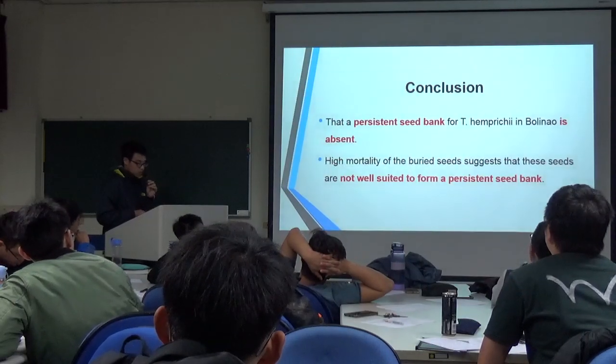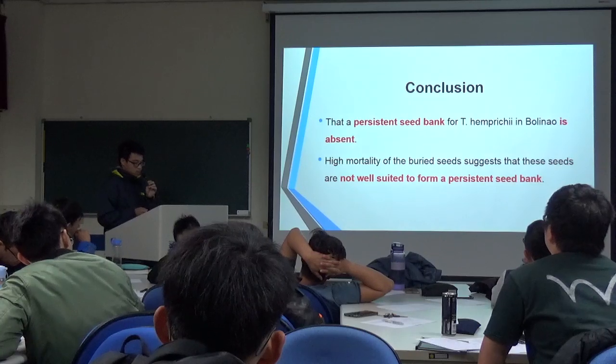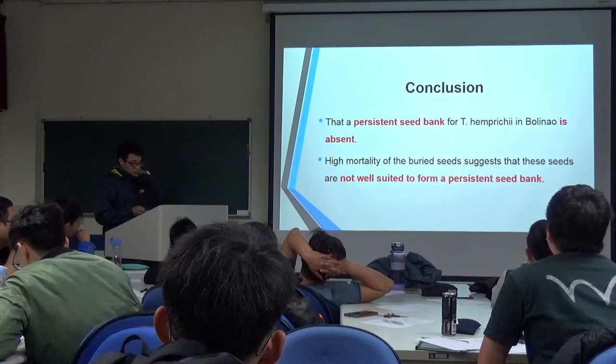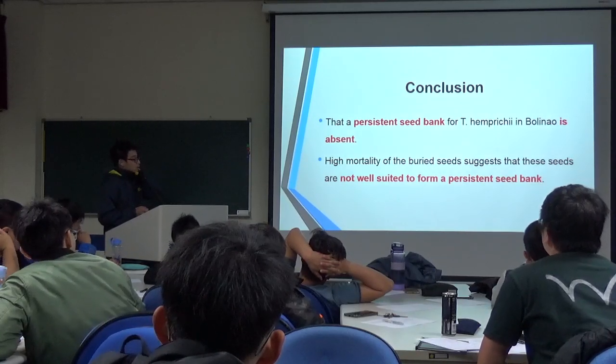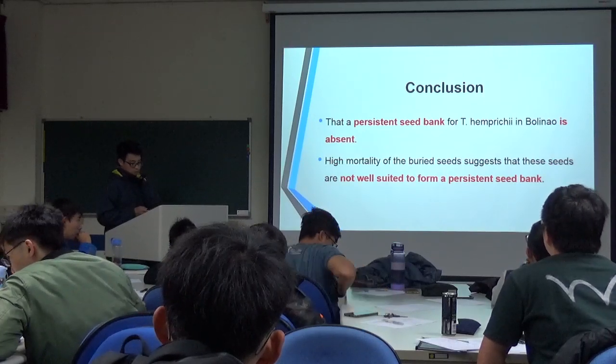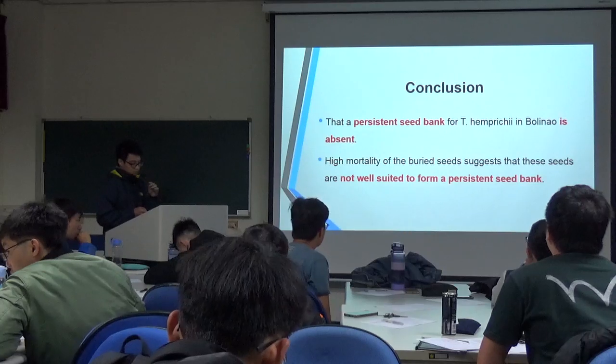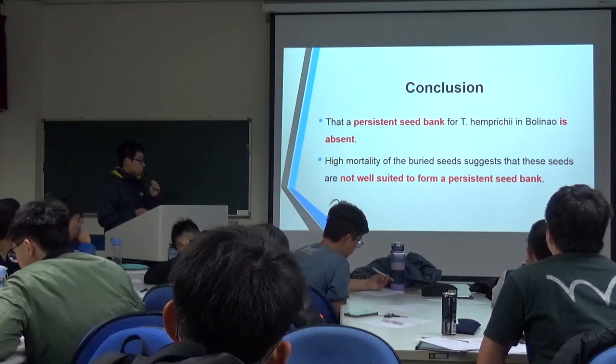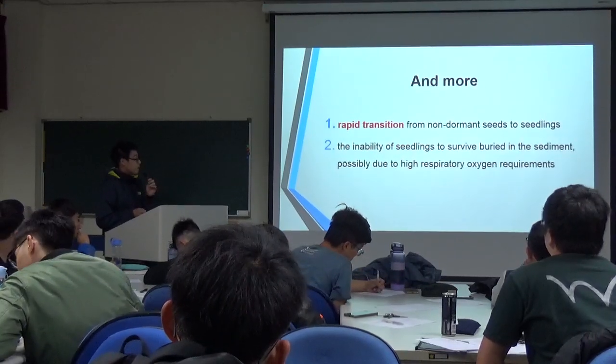So the conclusion is that a persistent seed bank for Thalassia hemprichii is absent. The high mortality of the buried seeds suggests that these seeds are not well suited to form a persistent seed bank.